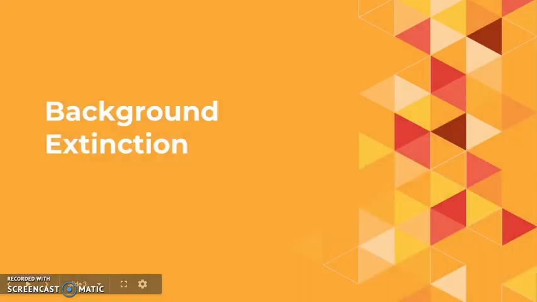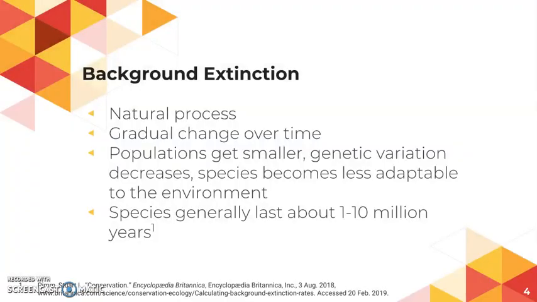The first that we're going to look at is called background extinction. This is a natural process that we see take place over Earth's history, in which there's a gradual change in the environment, and that oftentimes can lead to a gradual change in the species.